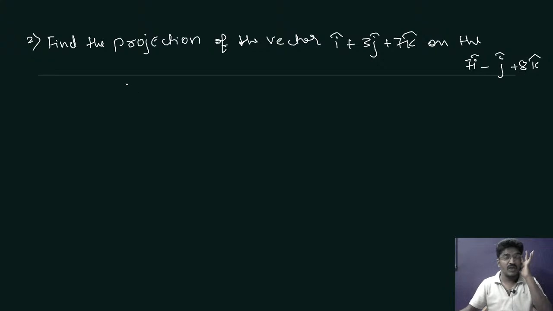So here you have to find the projection of the vector I cap plus 3j cap plus 7k cap on the vector 7I cap minus j cap plus 8k cap.